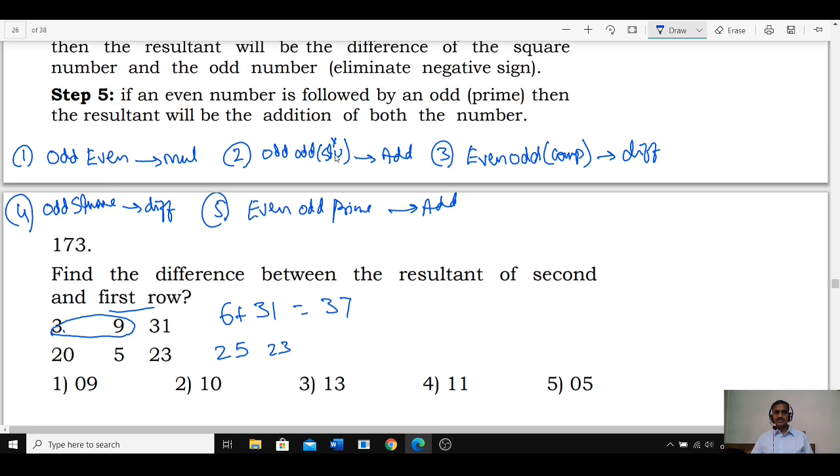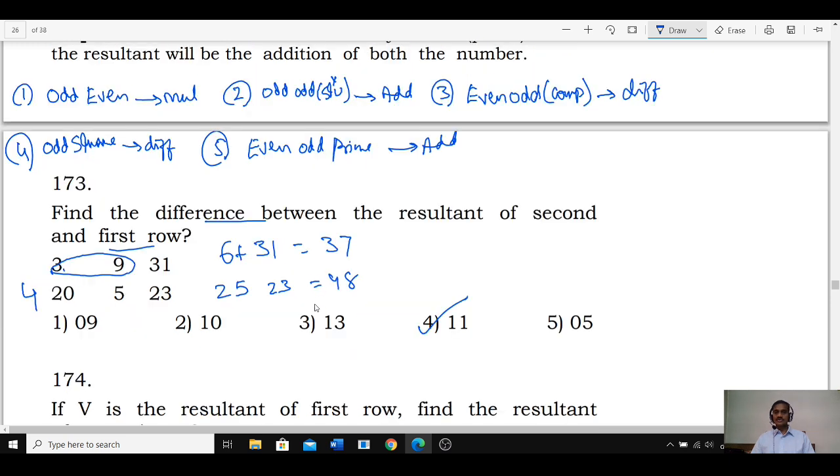23 is neither even nor square. Odd. Isn't it? Now odd followed by odd, then add these two. 25 plus 23 is how much? 48. Then what is the question here? The difference between the resultant of these two. 48 minus 37 is 11. Choice 4 is the answer. 173 is choice 4. Clear?